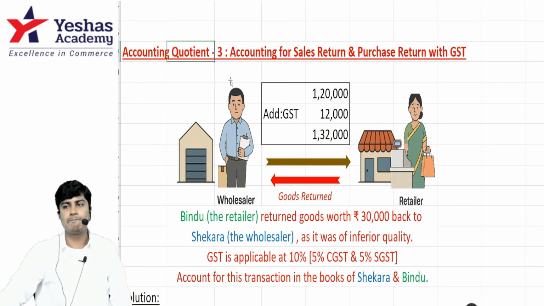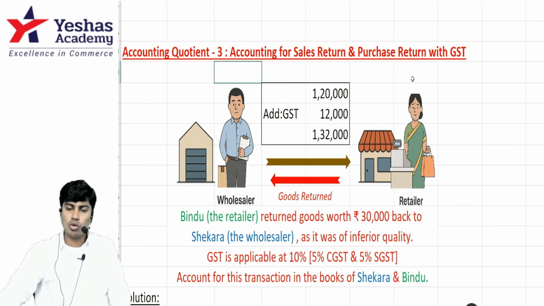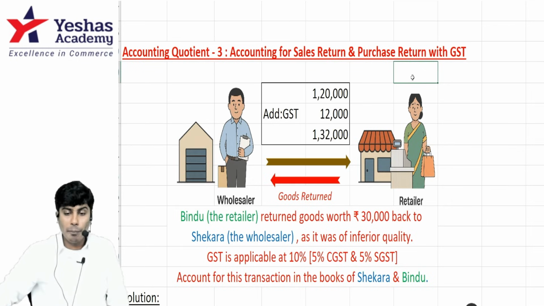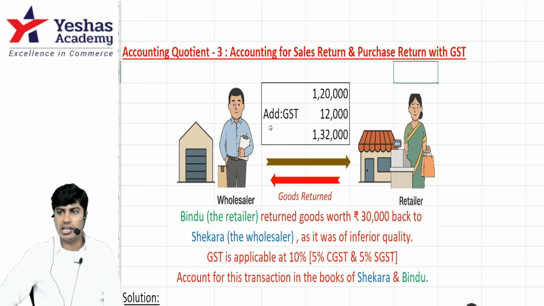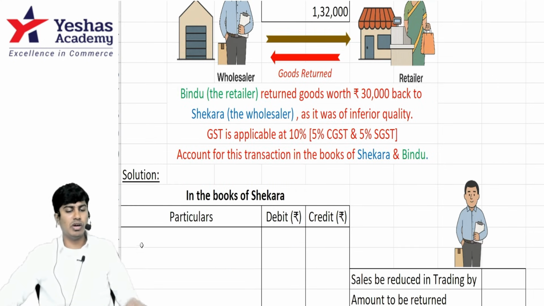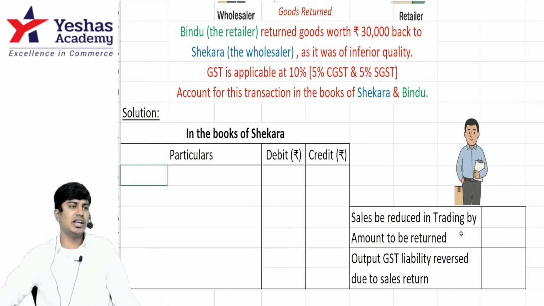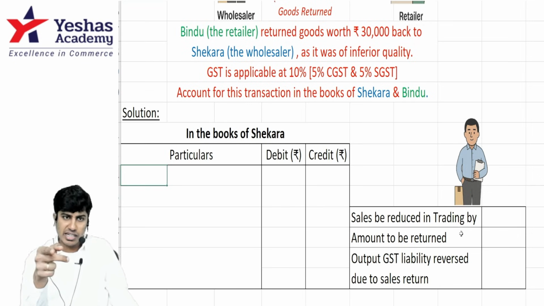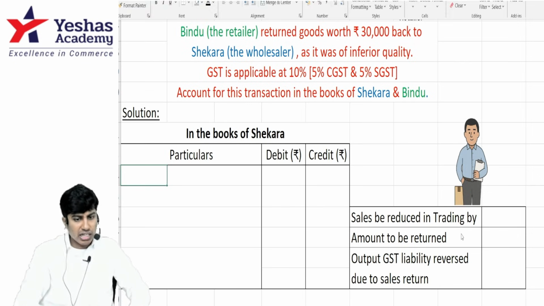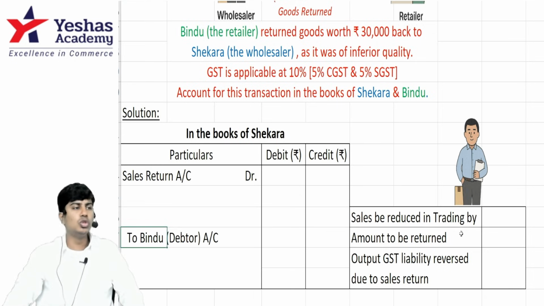Who's the seller? Shaker. Who's the buyer? Bindu. Shaker had sold the goods to Bindu. We wrote the entry. Now Bindu is returning the goods to Shaker. What will be the entry? Shall we read the entries from the perspective of Shaker and Bindu separately? In the books of Shaker, what is the entry? For sales, the journal entry is debtors to sales. For sales return, the entry is sales return account debit to Bindu.